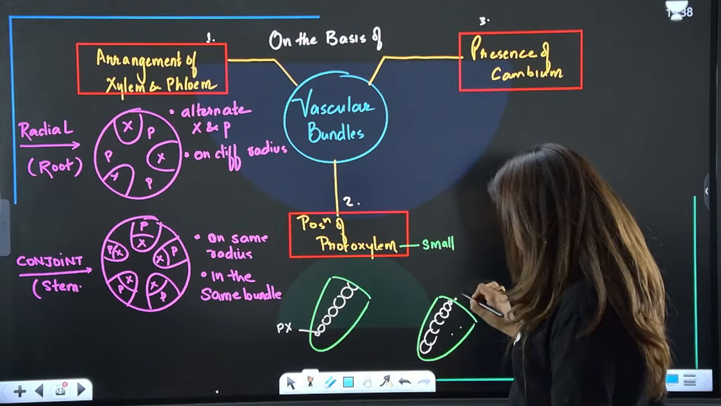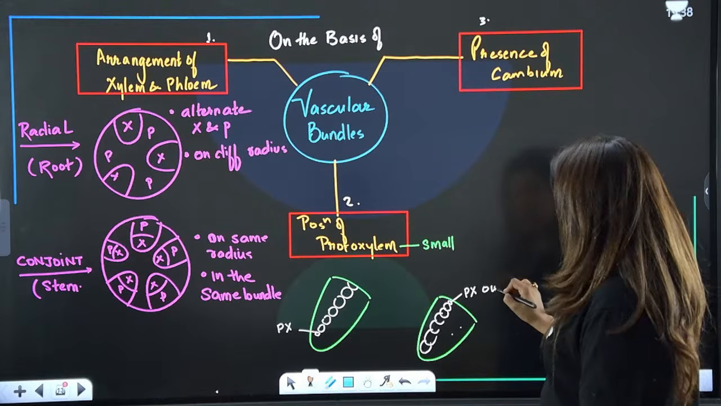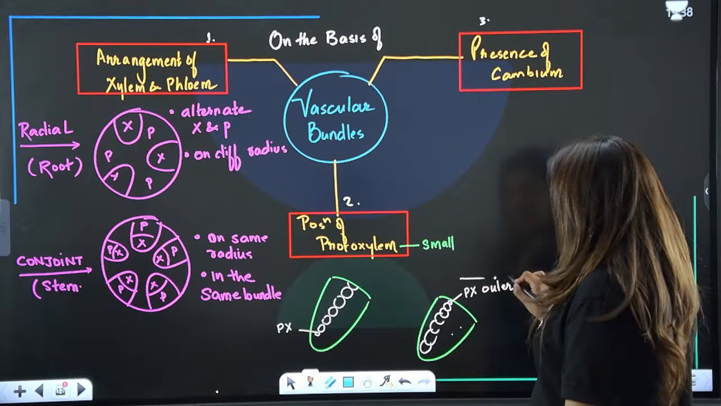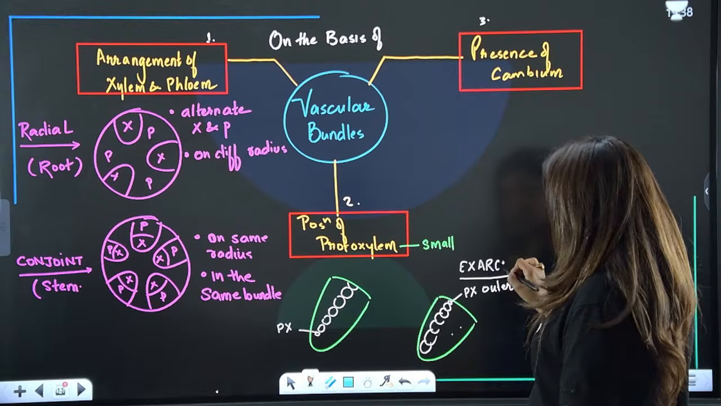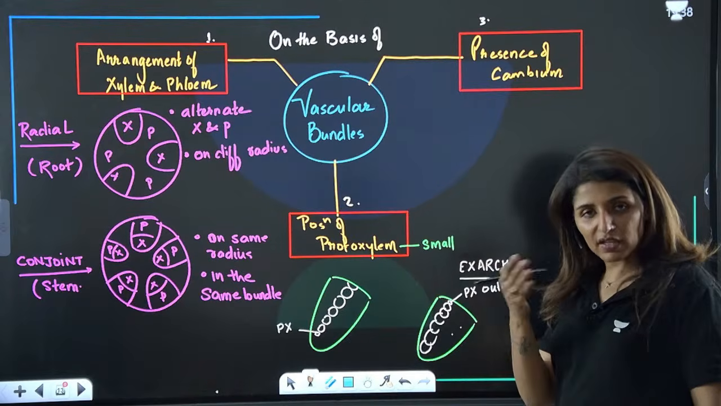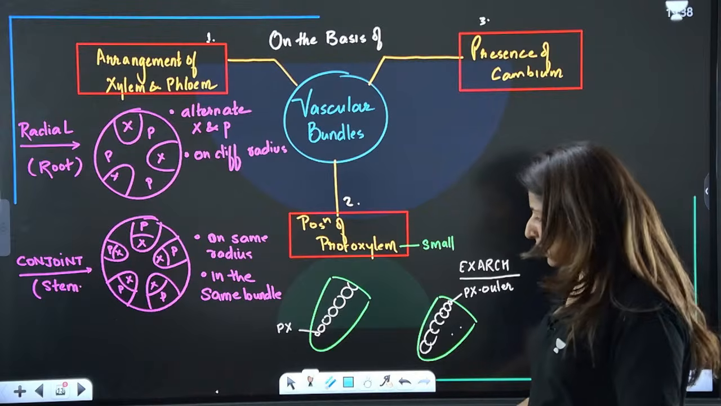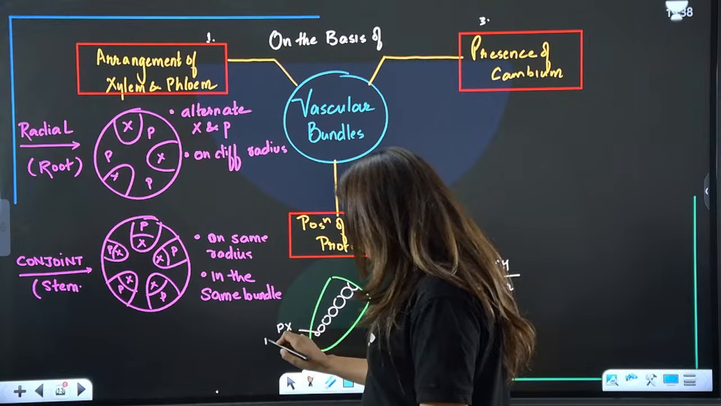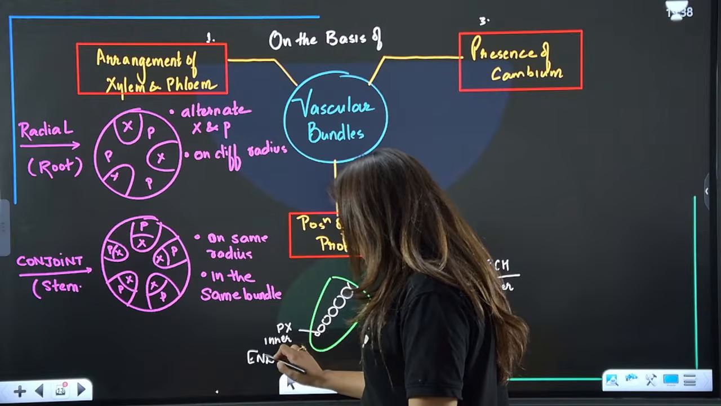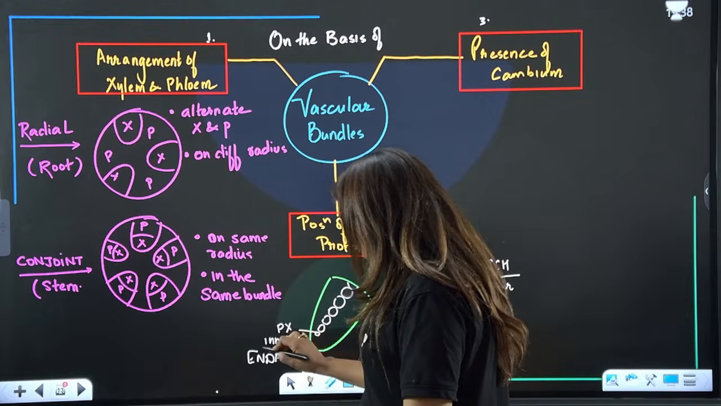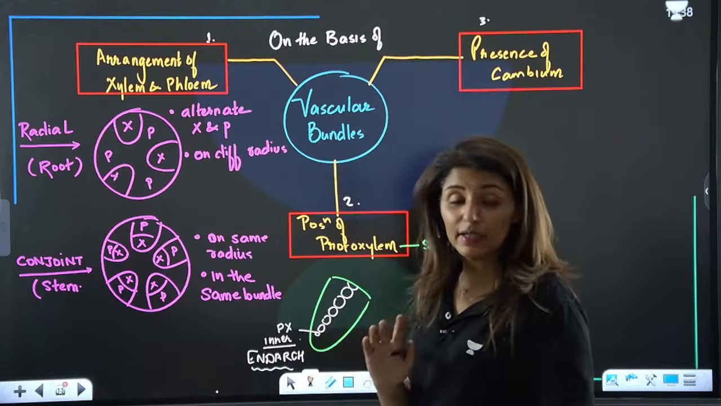Like this. So when the protoxylem is on the outer side, this condition is known as exarch. Remember X: protoxylem on the outer side. And then protoxylem on the inner side is called endarch. So you just have to see the location of protoxylem and nothing else.